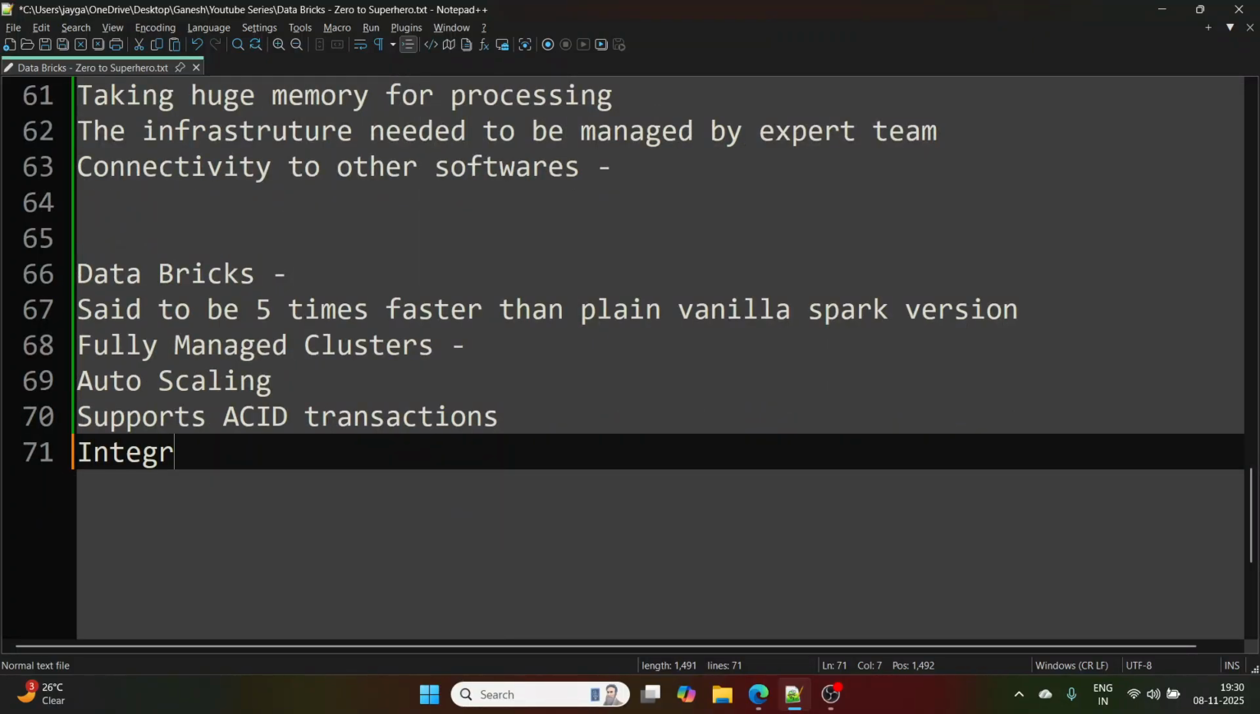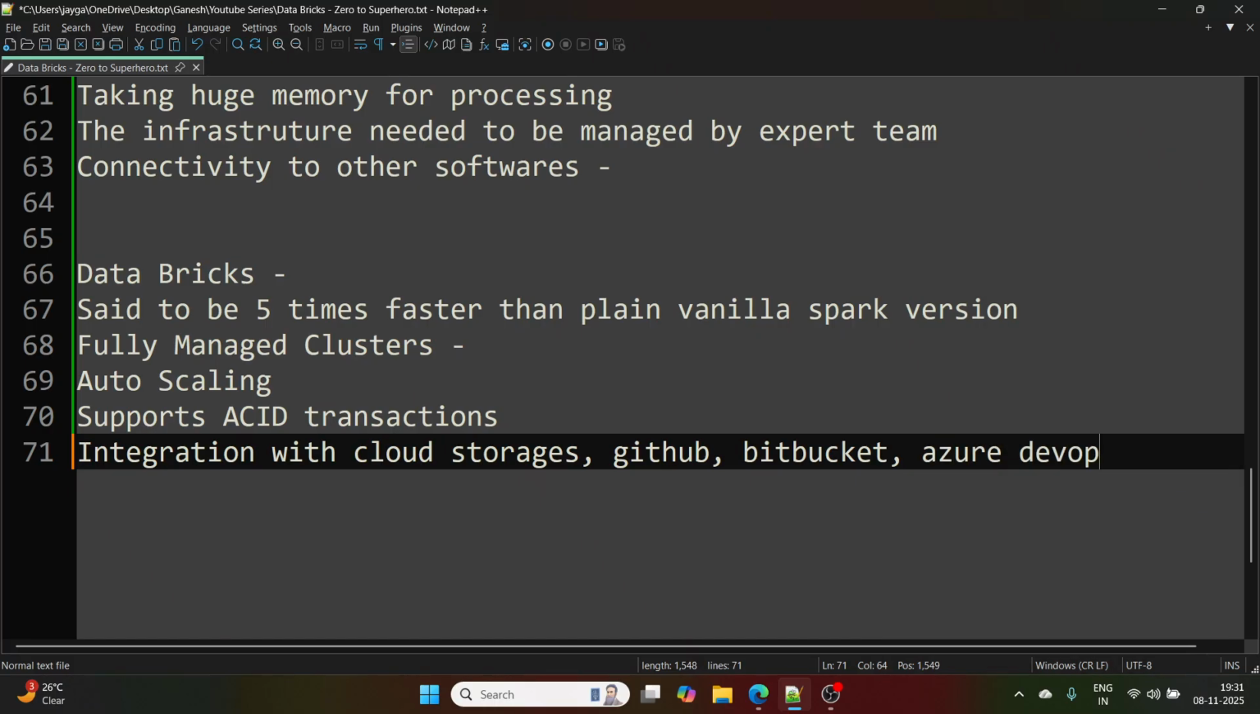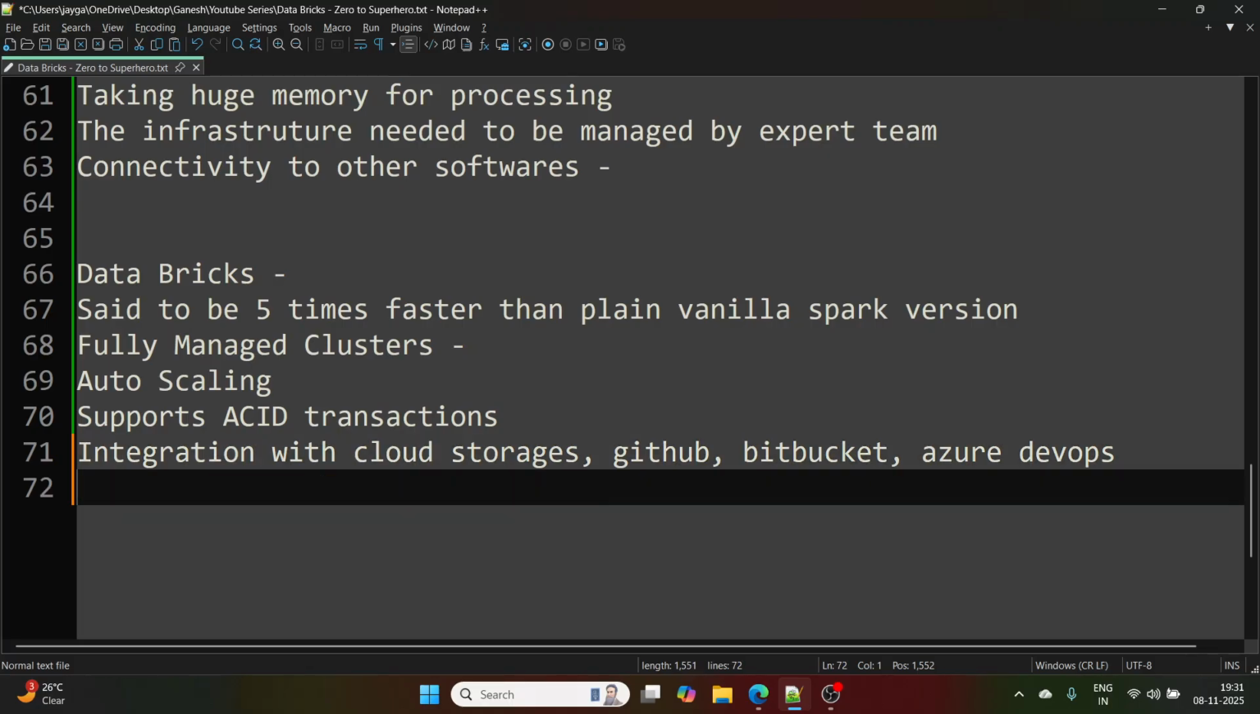Databricks has integration with cloud storages, all cloud storages. It has integration with, let's say, GitHub, Bitbucket. The integration is already in place, you just have to connect. Then let's say Azure DevOps or any other DevOps, it has integration already in place.